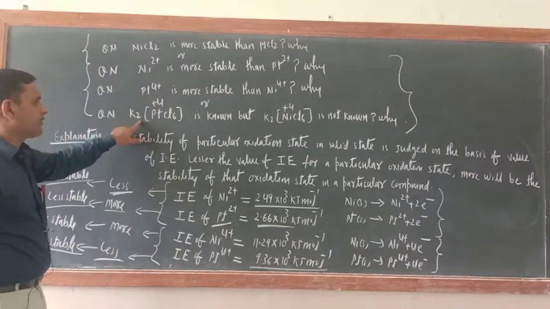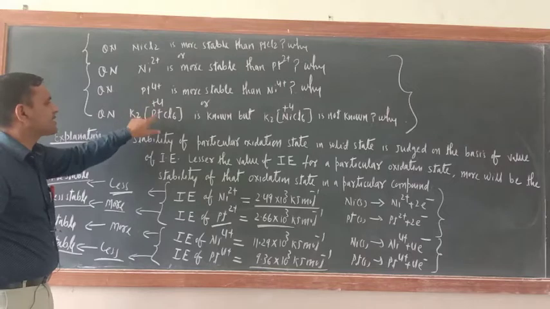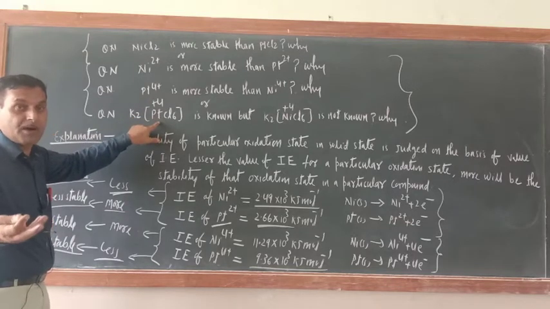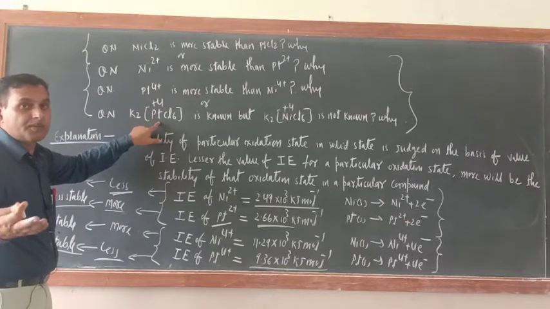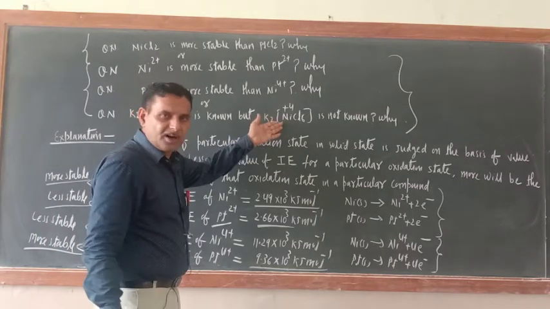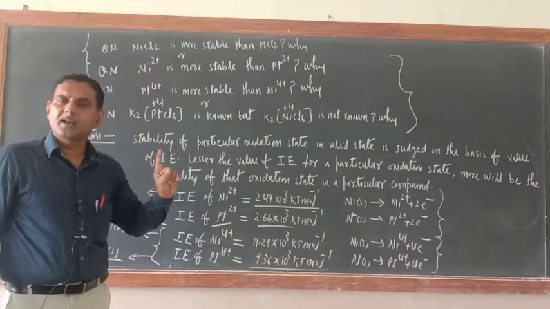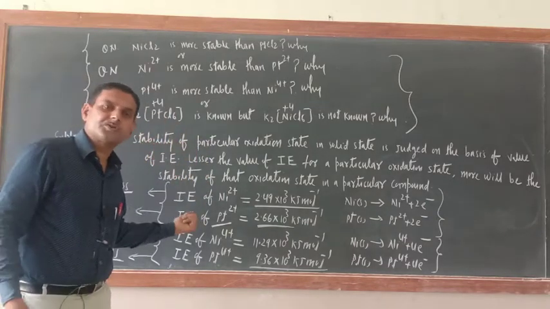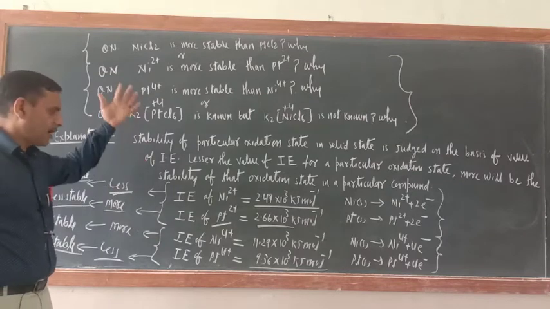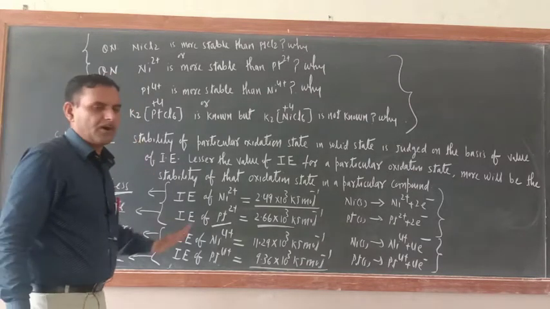More stable means this is the only reason that K2PtCl6 is known. Stable means the compound should be formed, should be known. Now this other compound is unstable, that is why it is not known. So Ni²⁺ is stable and the Pt⁴⁺ oxidation state is stable. Now the answer is written here. I hope you have got it.